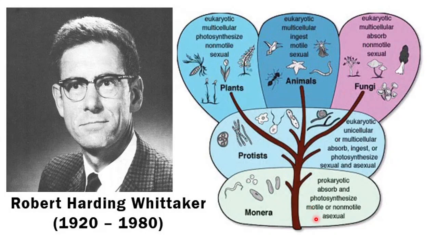Now, all the prokaryotic organisms were placed under Monera. Then all the eukaryotic and mostly unicellular organisms were placed under Protista. The eukaryotic multicellular organisms which could not prepare their own food, which were purely heterotrophic, were placed under fungi.